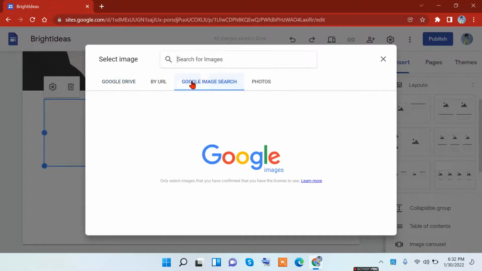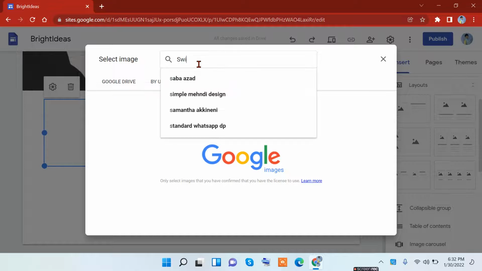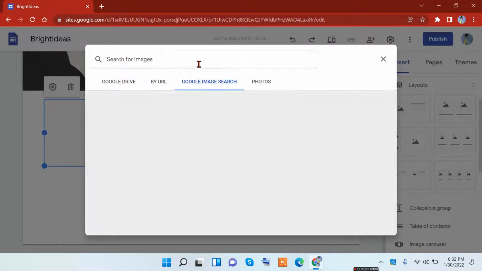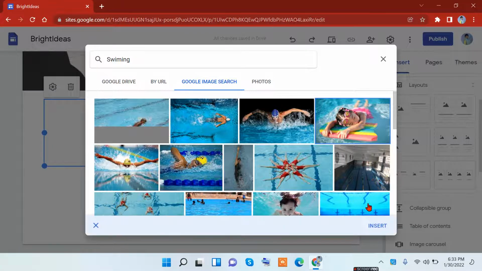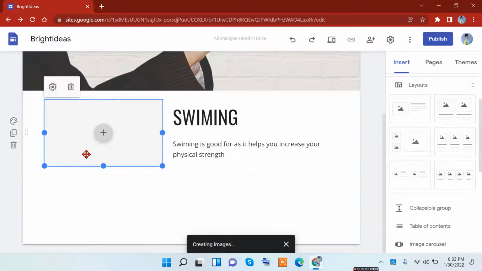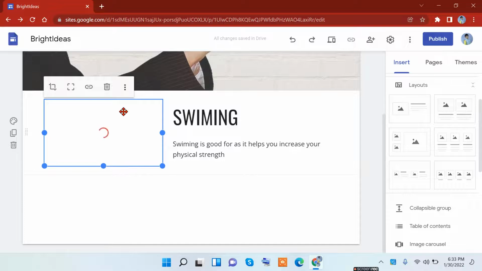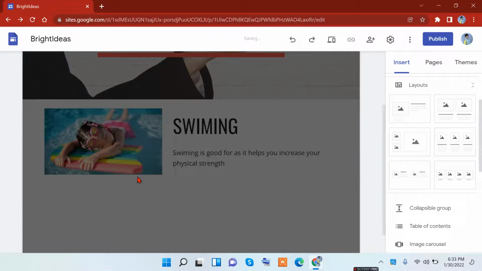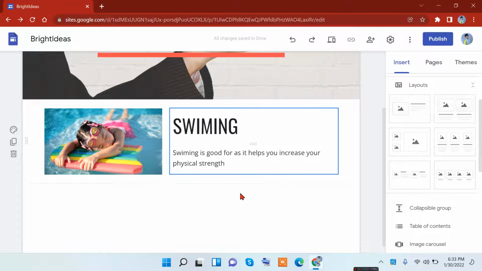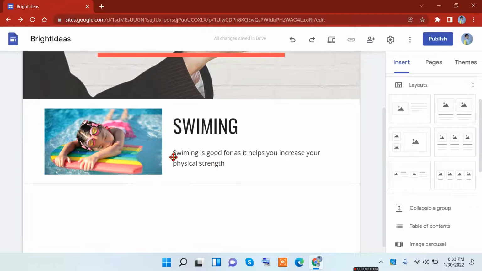Let's go to Google image search and search what we want. We want swimming, so we can just type in swimming. Here you can find many pictures about swimming. Let's just take one and stick with it. It's going to load, and it's here. So after you're done, you can just add more things.